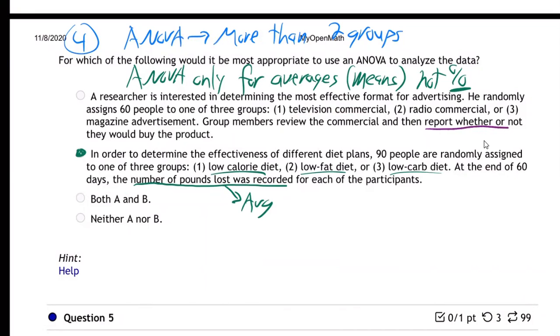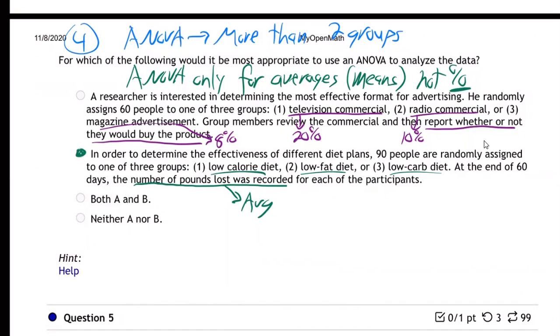Report whether or not they would buy the product. In other words, you're going to get a percentage. You're going to say from the TV commercial, if we showed a TV commercial, 20% of the people who saw the commercial bought the product. And for the radio, maybe only 10% bought the product. And for the magazine, maybe only 8% of those who saw the ad in the magazine eventually bought the product. You see, that's going to be percentage.